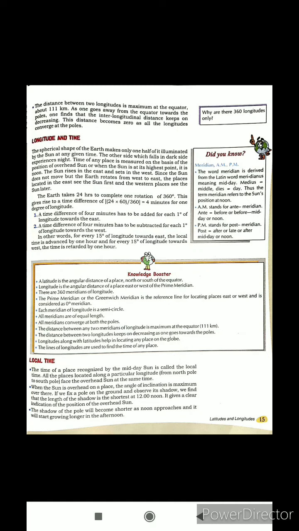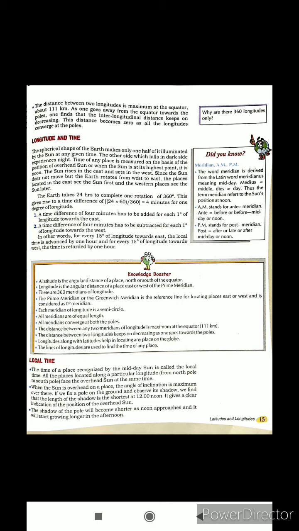Local time. The time of a place recognized by the midday sun is called the local time. All the places located along a particular longitude from North Pole to South Pole face the overhead sun at the same time. When the sun is overhead on a place, the angle of inclination is maximum over there.